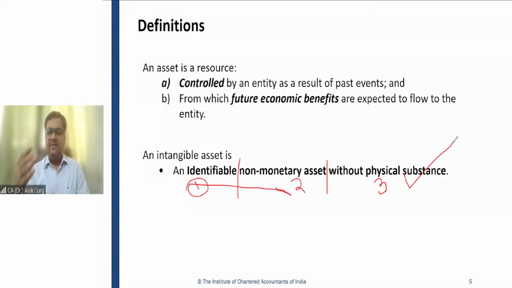When you got the license, you got a paper, a certificate, or the government has issued a letter to you, and you can see that certificate. So can you say that license is a tangible asset because there is a physical substance to that license in the form of paper?